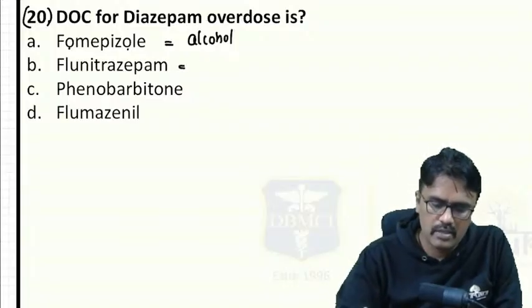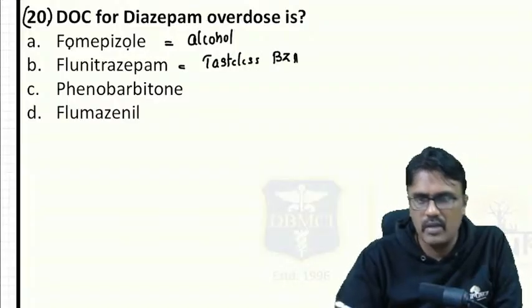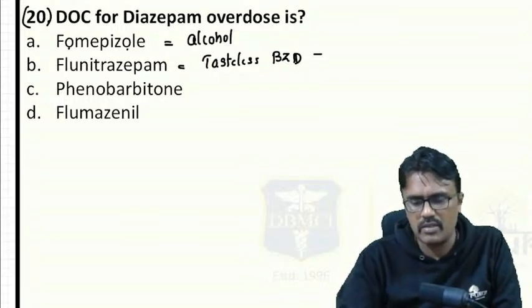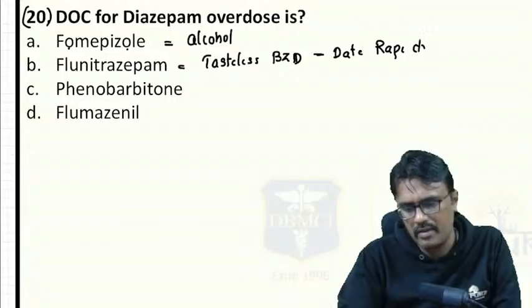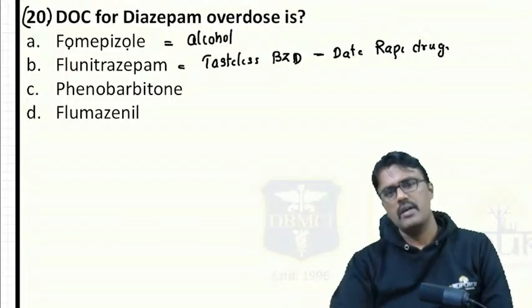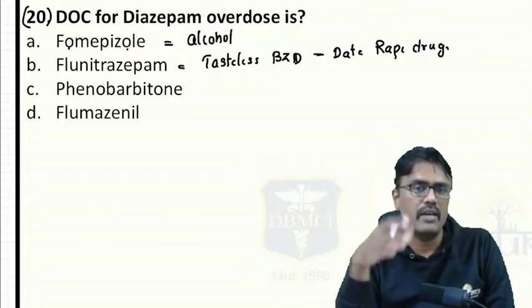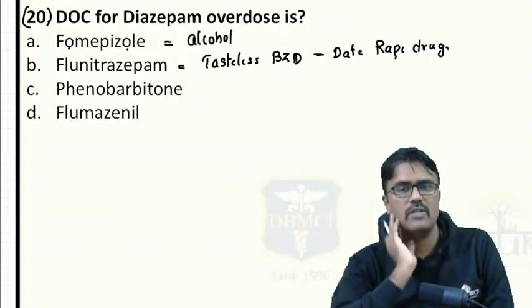Flunitrazepam is itself a benzodiazepine. We call it the tasteless benzodiazepine, which is mixed with food and given to the rape victim, and it is used as a date rape drug. It doesn't have any taste, and once the patient takes this, he will forget the events, so it has high anterograde amnesia. That's why it is used as a date rape drug.